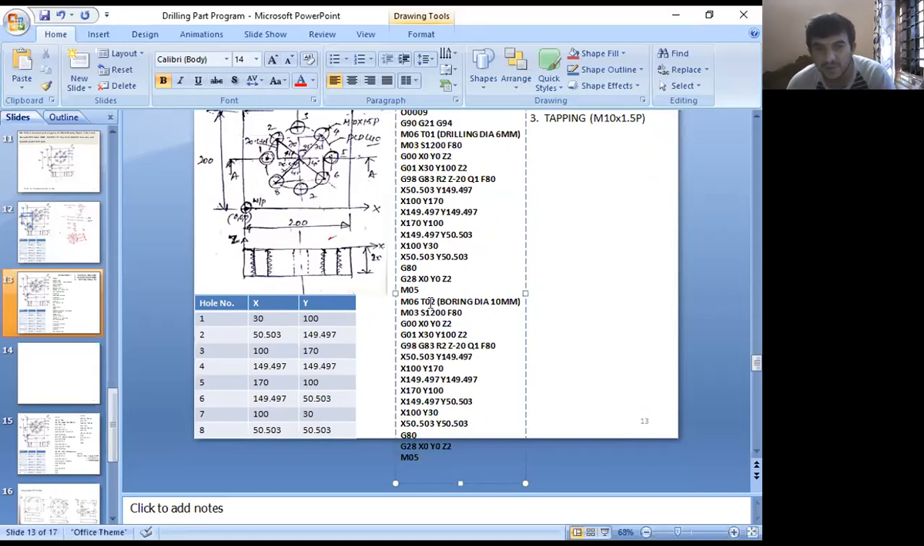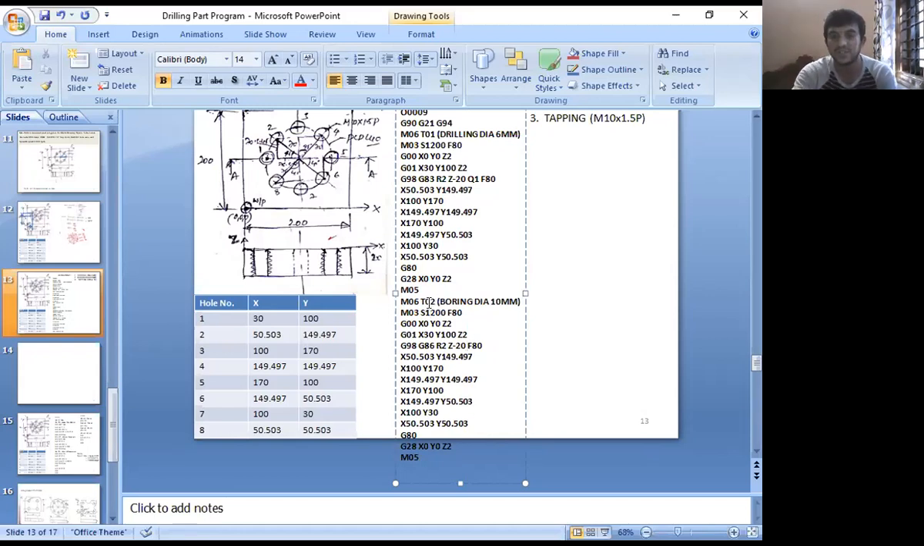Now see where I'll change here. Instead of the peck drilling cycle, I'll take a boring cycle. That is G98, G86, R, Z, and Q will not be there, right? Now that will complete the boring cycle. Am I right? Is it right? For the same location here. Okay, now we select the boring tool.